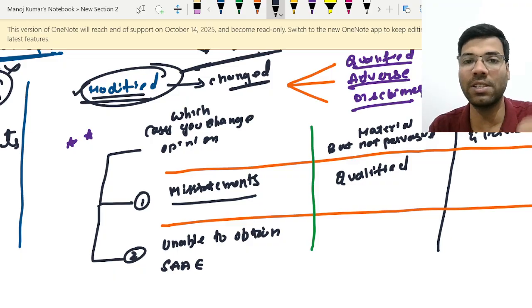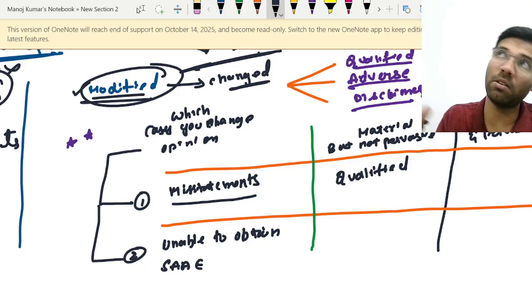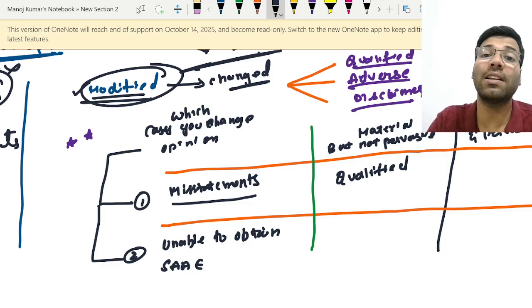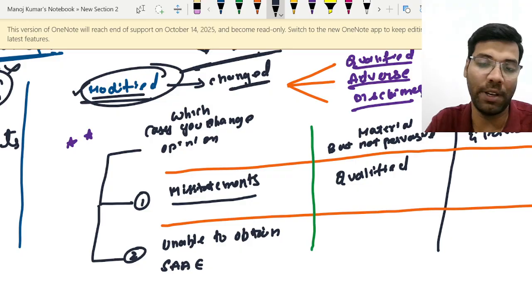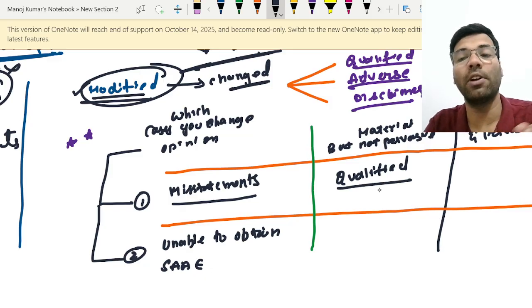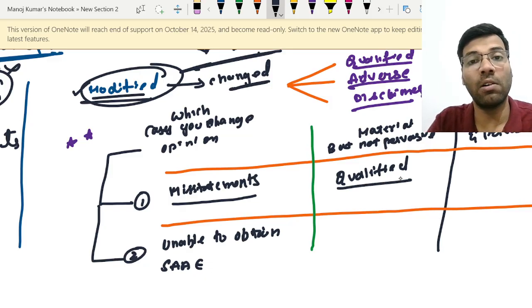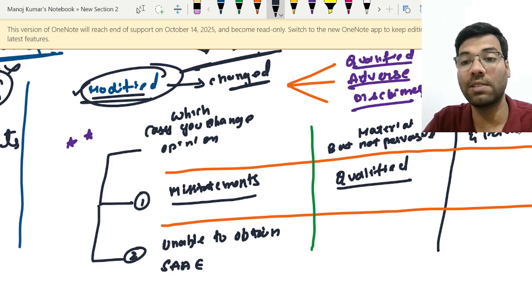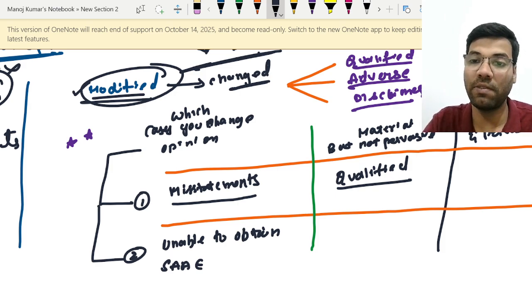So in that case we say that yes, there is a misstatement, but it is not that big a misstatement. So to indicate that severity, we give a qualified opinion. Which means the auditor has identified misstatements that are material but not pervasive, so the auditor would be expressing a qualified opinion. Now the auditor has identified misstatements that are material as well as pervasive, right? Which means they are having a very big impact.